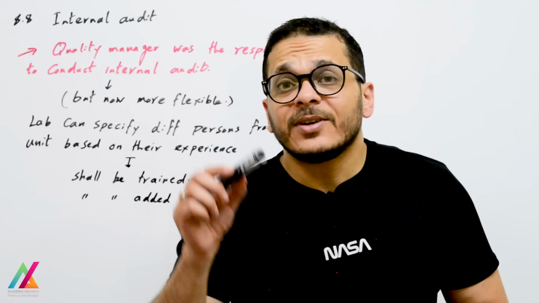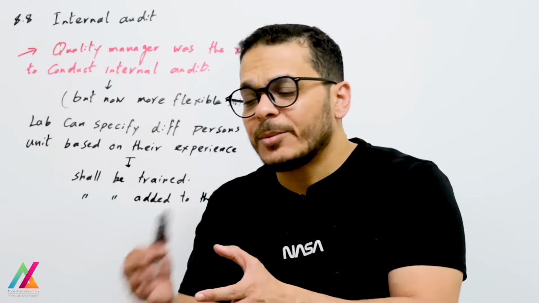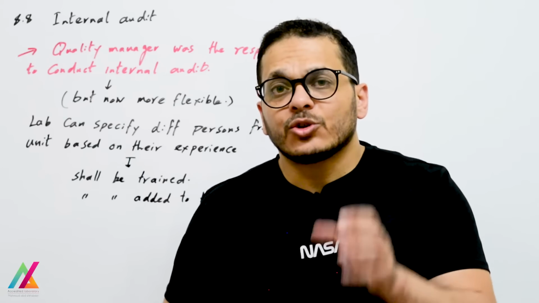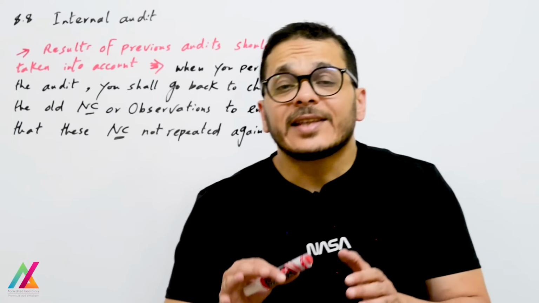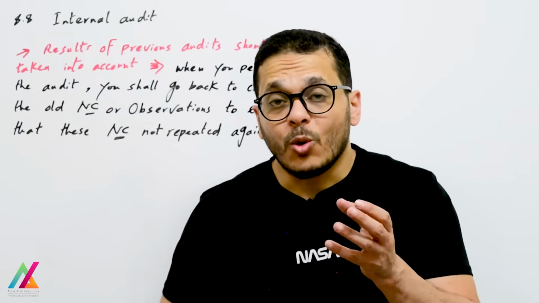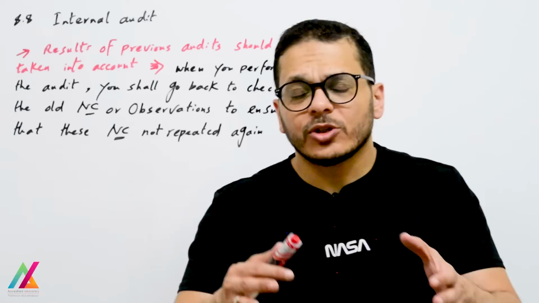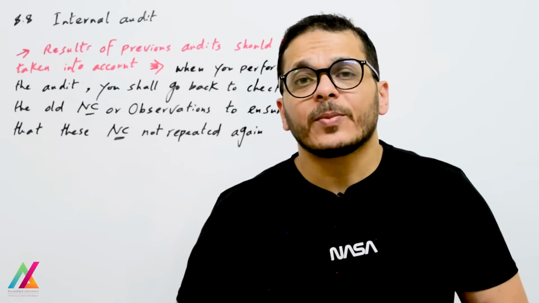But there is a very important point. If a person works in a pesticide lab, he cannot conduct an internal audit on the pesticide lab. He should conduct the internal audit, but on other units. But you can still keep a quality manager or quality officer responsible for the internal audit because he is responsible for all documentation inside the organization or inside the lab.